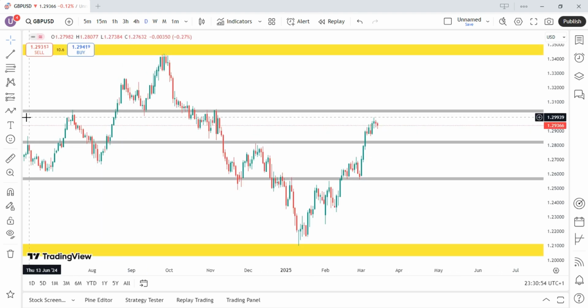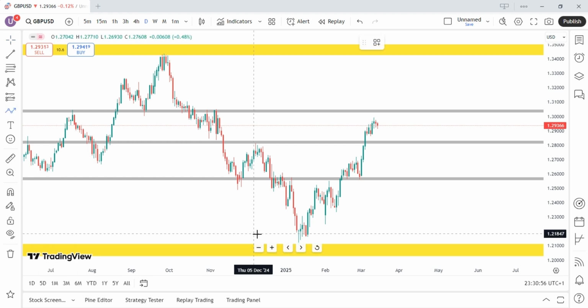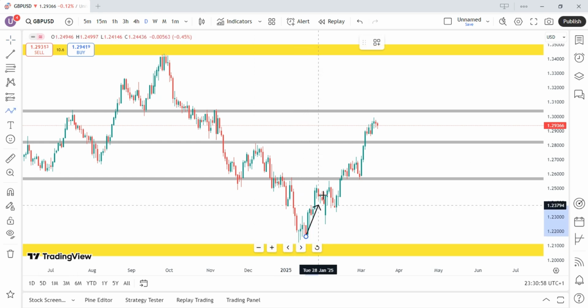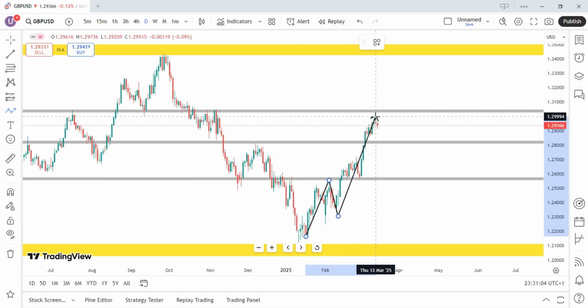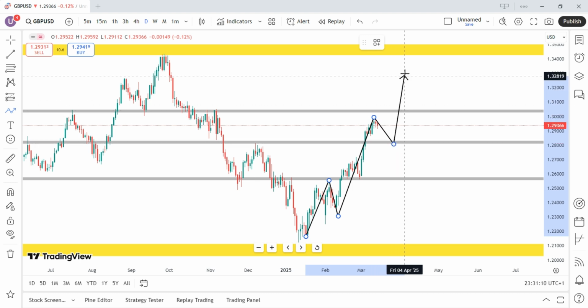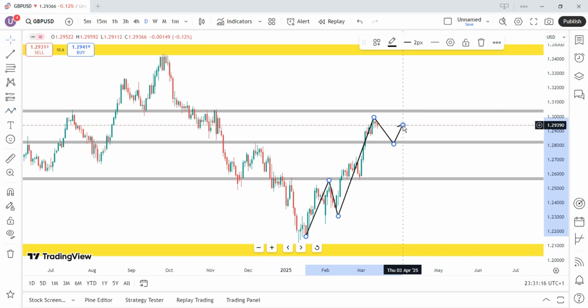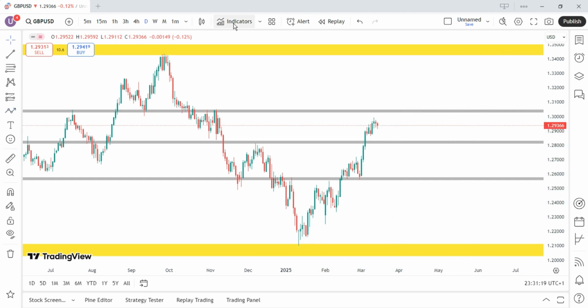On the daily time frame, we are still bullish because we are creating higher highs, higher lows, and we created another higher high. After this higher high, price can come on board and create another higher low at this zone before we continue pushing up. So let's see how we can take advantage of this buy on a 4-hour time frame. So let's go down to the 4-hour time frame.